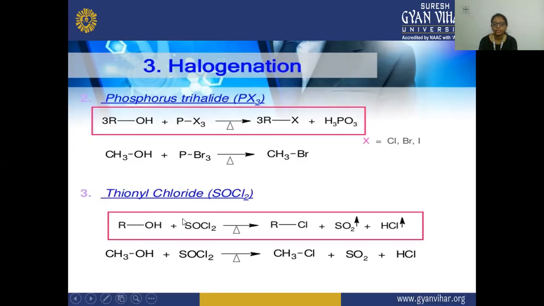Here we are reacting this alcohol with SOCl2 and it is heated, and there is a formation of RCl, that is your alkyl halide, and SO2 gas is evolved and HCl is evolved. So here methanol is reacting with this thionyl chloride, and there is a formation of methyl chloride and SO2 and HCl when we are heating this reactant.